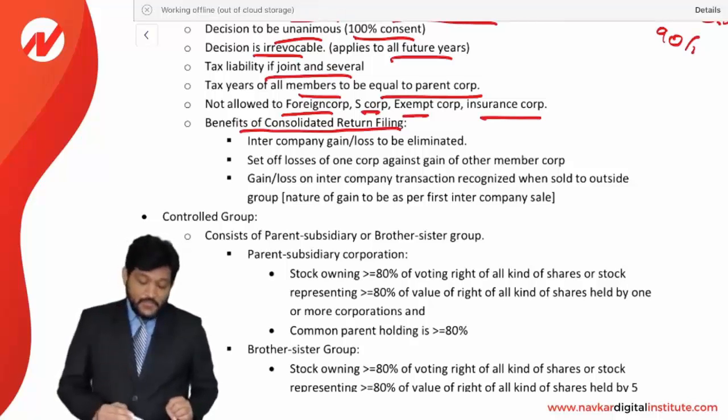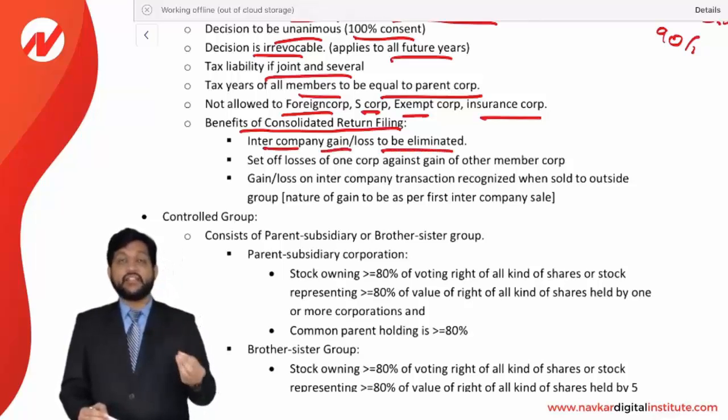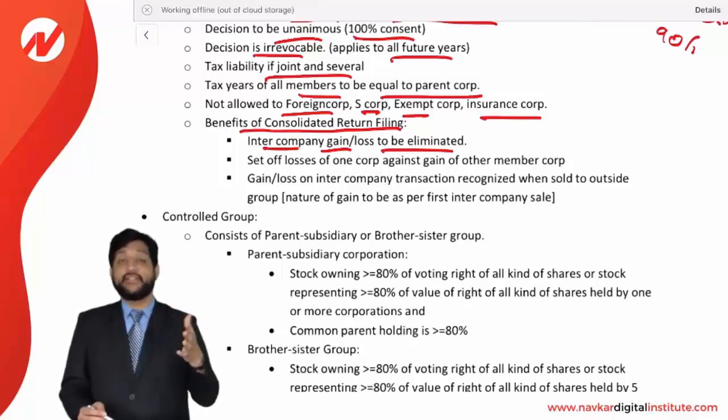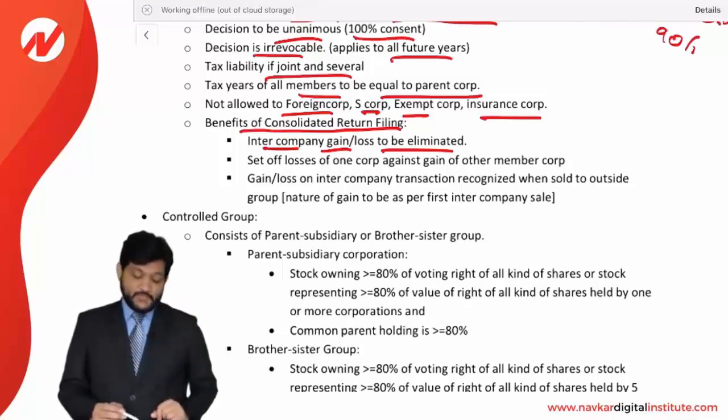Let's see. Intercompany gains or losses will be eliminated. Let's say A, B and C are three corporations in an affiliated group. A sold goods to B at a profit, B sold goods to C at a profit, then that internal profit will be eliminated in the consolidated return.